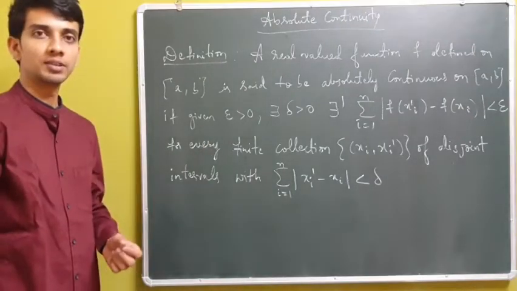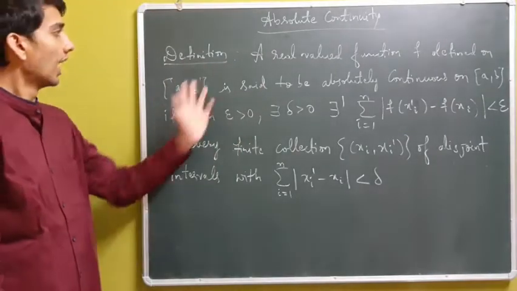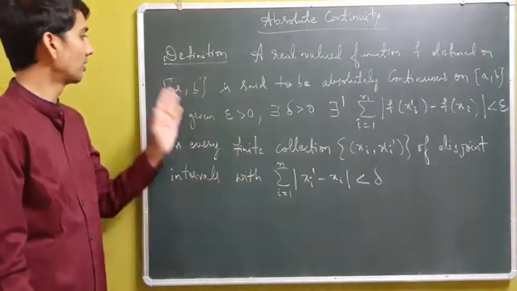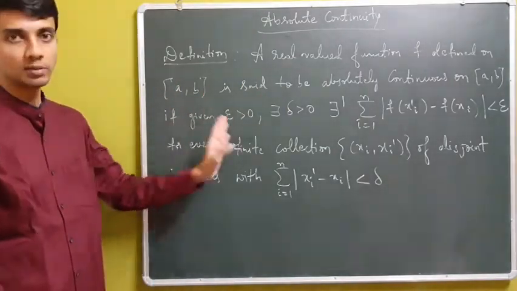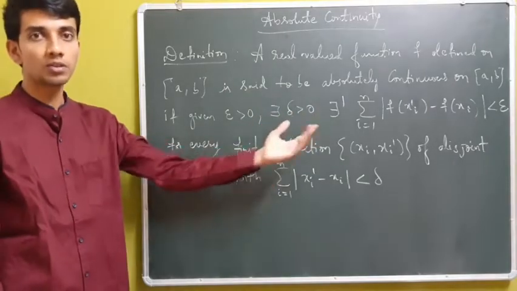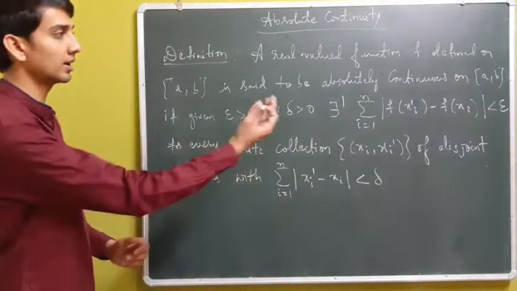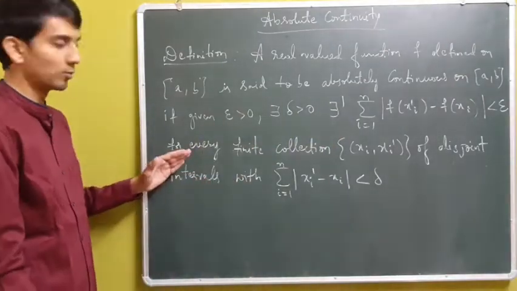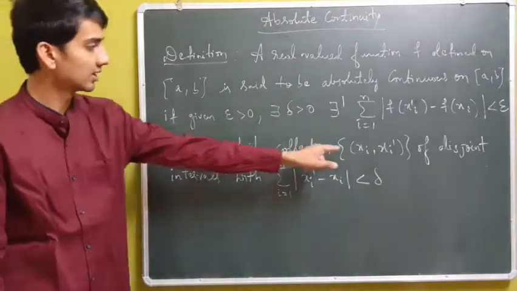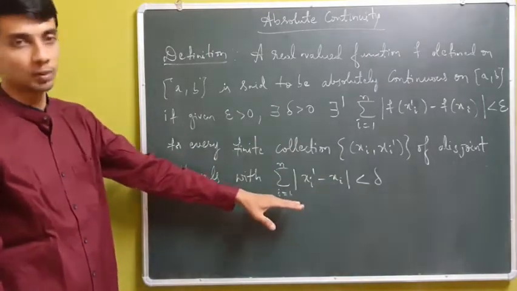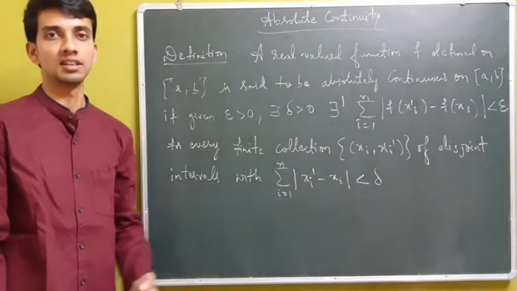We are into the final concept of this unit, absolute continuity. The definition is as follows. A real valued function f defined on an interval is said to be absolutely continuous on the interval if for given epsilon positive there exists a delta positive such that the summation of the absolute difference between f of xi prime and f of xi is less than epsilon for every finite collection of disjoint intervals, say xi prime, along with the property that the summation of the absolute difference between xi prime and xi is less than delta.